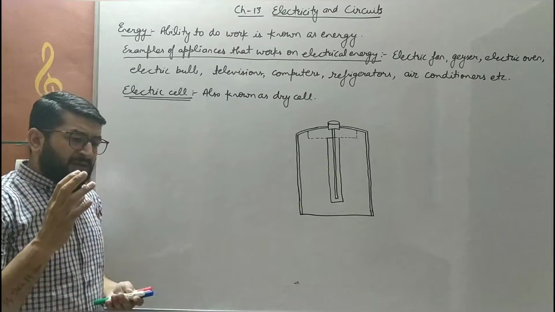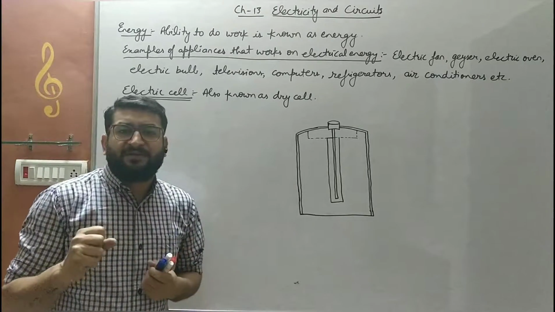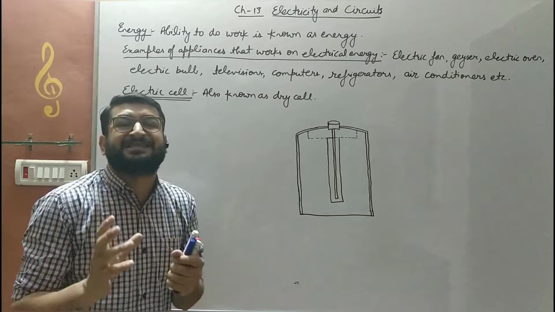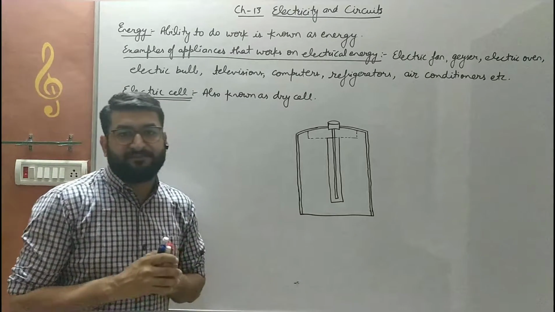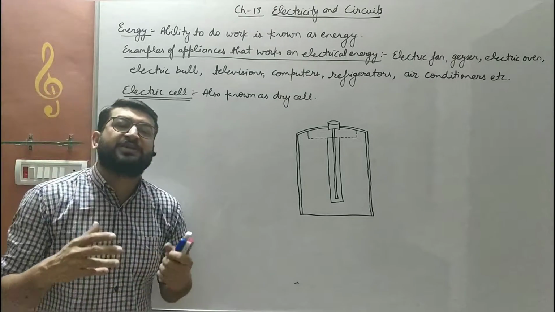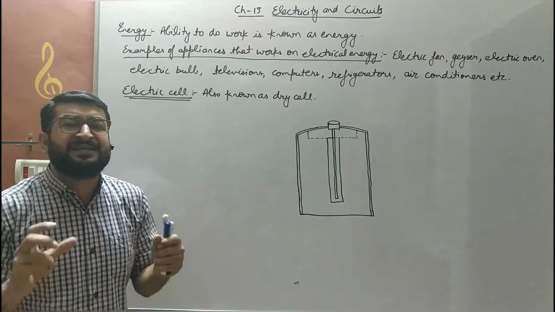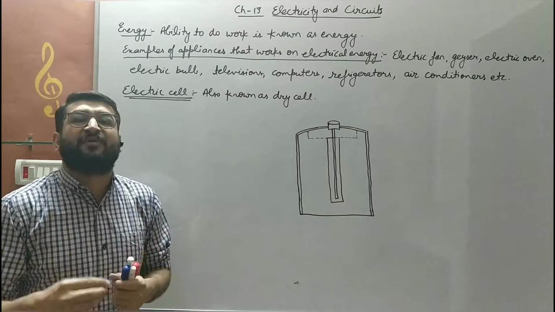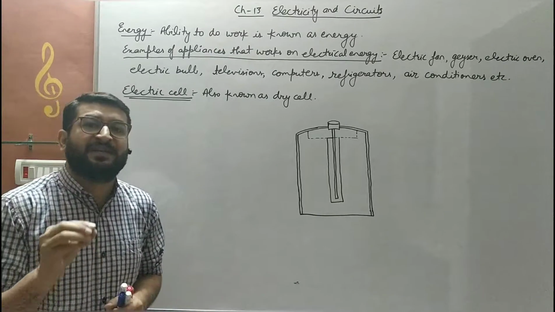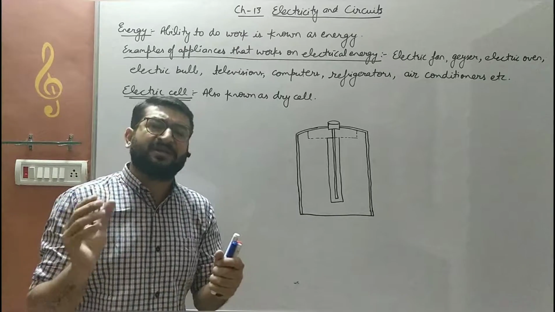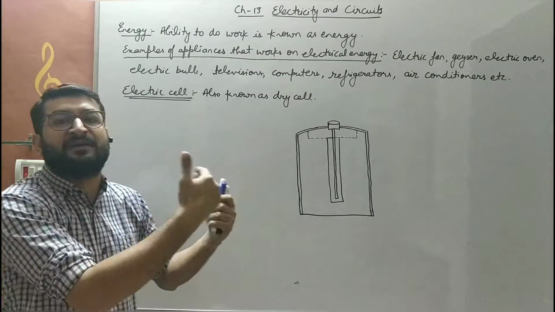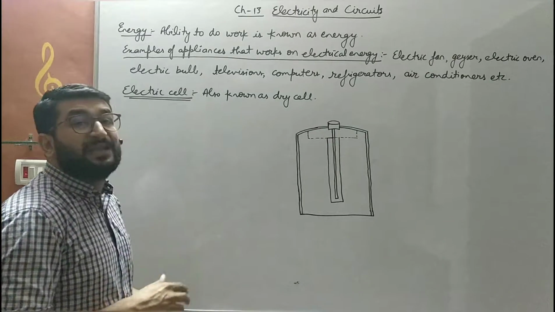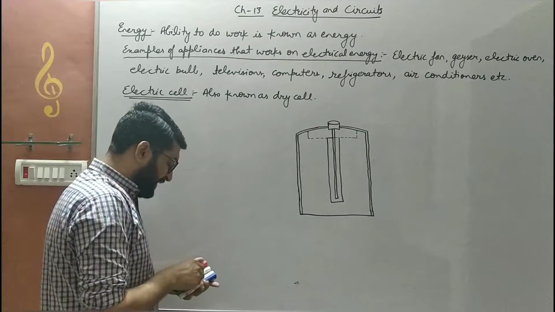Children, electricity we get in two manners. The first one is a very simple manner, that is a dry cell or electric cell. If someone asks us what an electric cell is, it is a device which stores energy and provides it in the form of electrical energy whenever it is connected in a circuit. What is a circuit? We will discuss that in the later half of this chapter. So, what is a dry cell or electric cell?